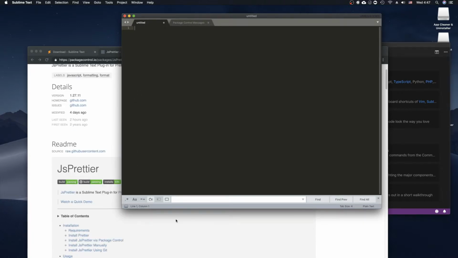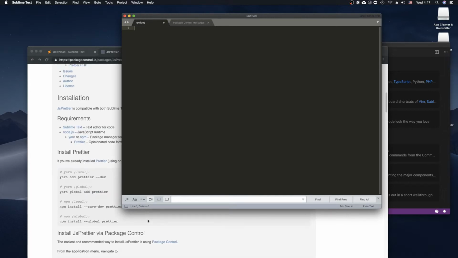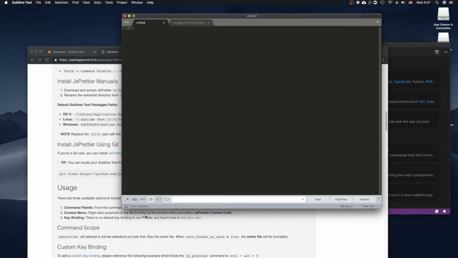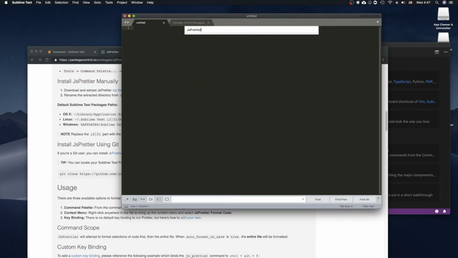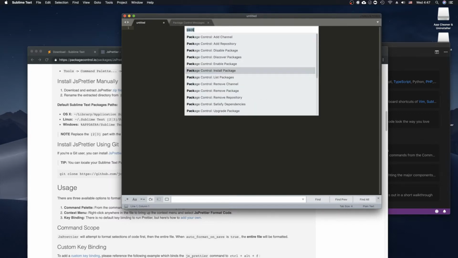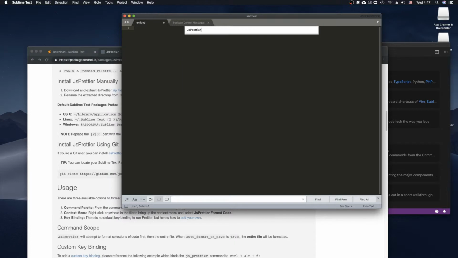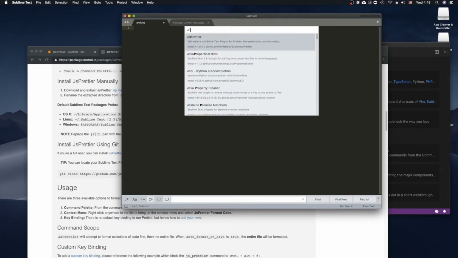JS prettier. But I also want to, well, we'll see. Yeah, I think I messed that one up. Let's try it again. Okay, prettier. JS prettier. There we go.